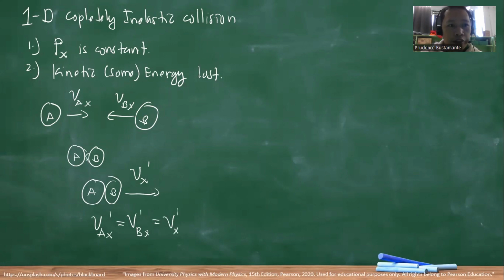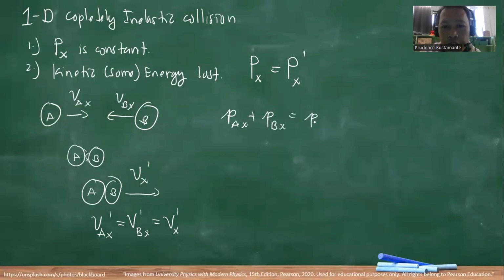So if we apply these values, since the momentum is conserved, the final total momentum is equal to the initial. So we have the momentum of AX plus the momentum of BX equal to the momentum of AX prime plus the momentum of BX prime.